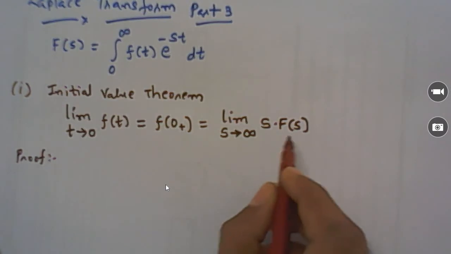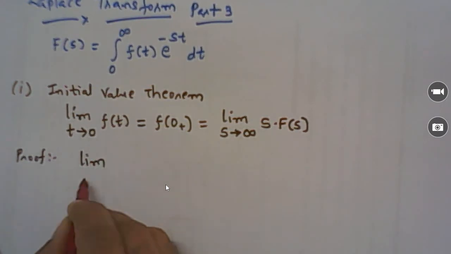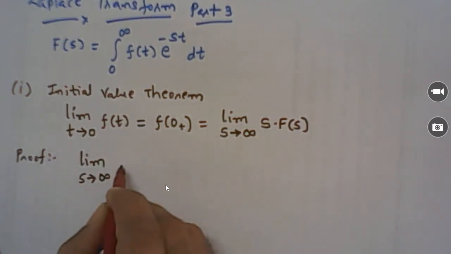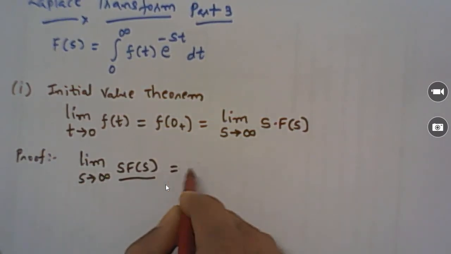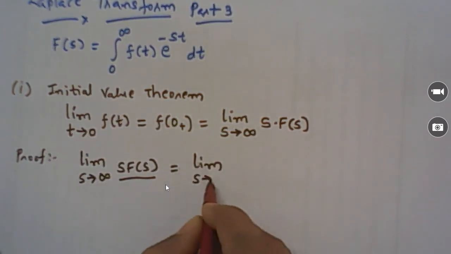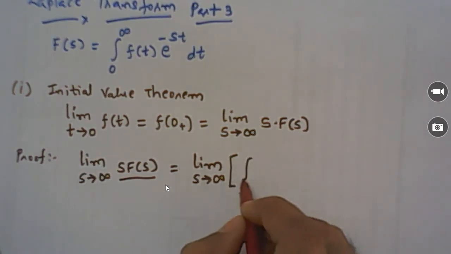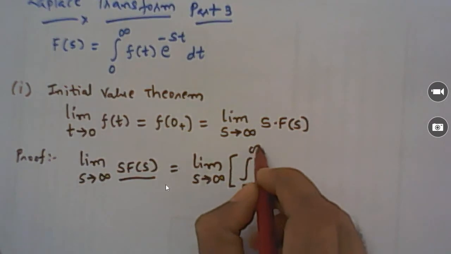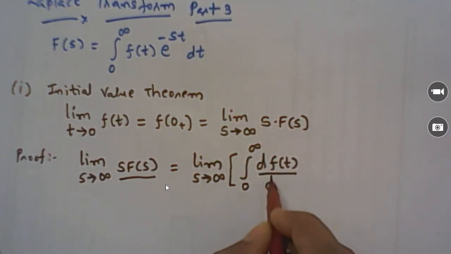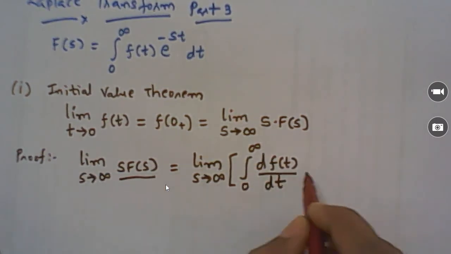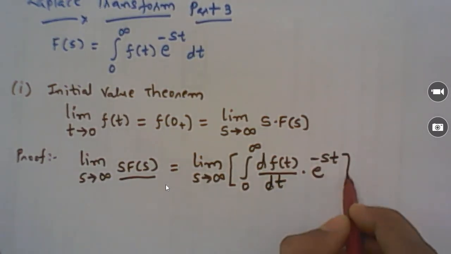So we can say limit s tends to infinity of s F of s can be replaced with the Laplace transform of the derivative. The Laplace transformation formula is integral from 0 to infinity of the derivative d f of t by dt into e raised to minus st dt. Its Laplace transform is s F of s.